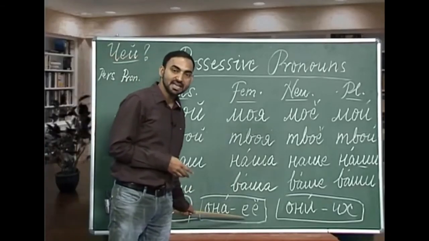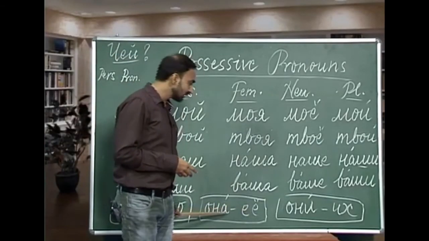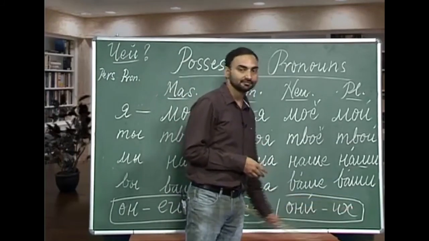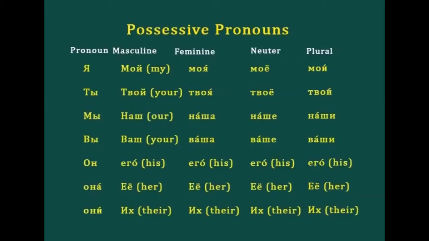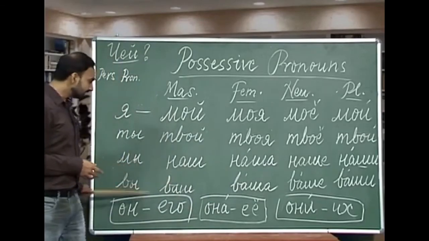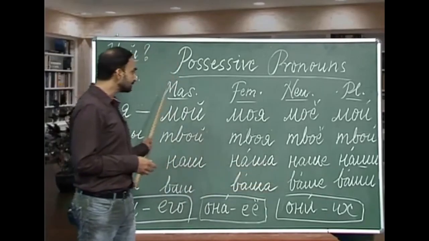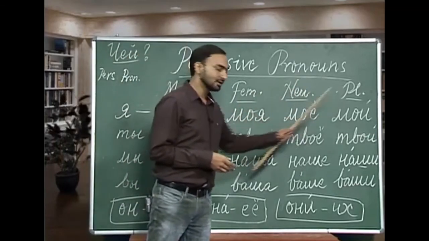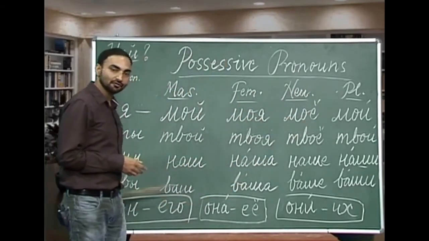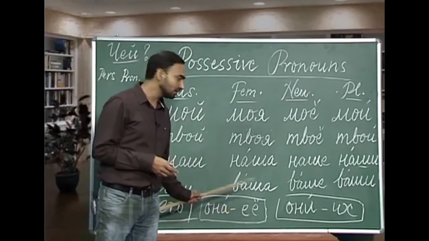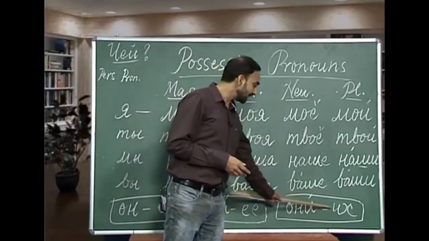From ana we have iyo, iyo is her. And from ani, which is they, plural number, we have ich. If you notice, I have written only one form for each of them. And what does it show? It shows that they do not change their forms as per the gender and number. In all the four forms we will have this form only. So, for his we have only ivo, for her we have only iyo, for their we have only ich.